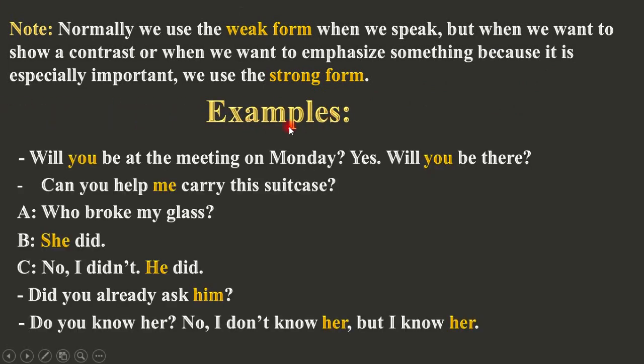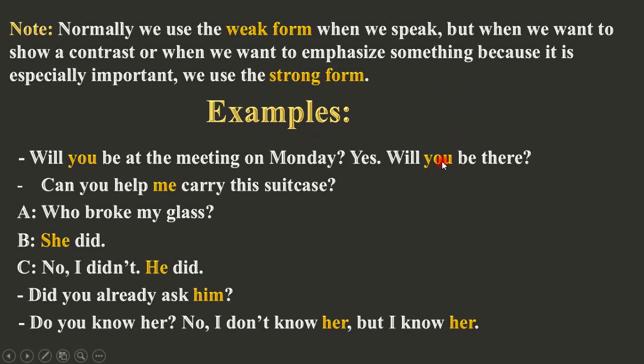Here are the examples. Will you be at the meeting on Monday? Yes. Will you be there? The first one, we just use the weak form because we express our normal feeling. Just say, yeah. Will you be at the meeting on Monday? Yes. Will you be there?